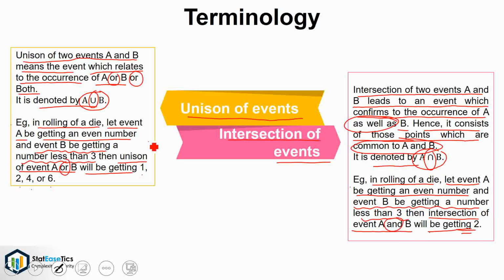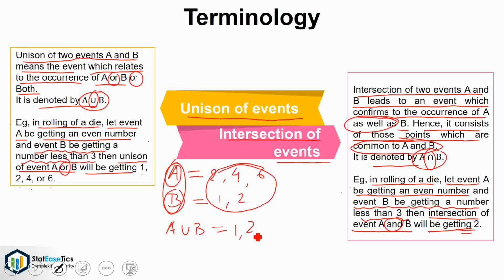Here we have taken the same example, that is event A is getting an even number while rolling a die, that is getting 2, 4 or 6, and event B is getting a number less than 3, that is 1 or 2. So the union of event A and B will be occurrence of A or B or both, that is all the points 1, 2, 4 and 6, and the intersection of event A and B will be the common occurrence, that is 2.